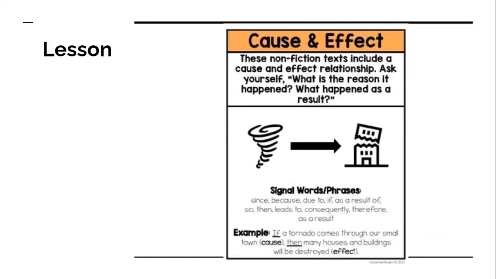Some of our signal words that we will be looking for when we do cause and effect are since, because, due to, if, as a result of, so, then, leads to, consequently, therefore.